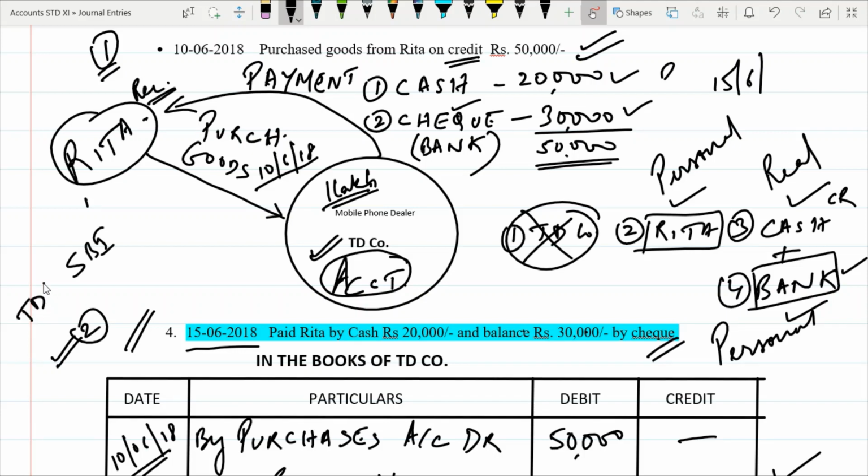From our bank account, money is going to Rita. Debit the receiver, credit the giver. Our bank account is the giver of the money, and therefore bank account will be credit. So there are three accounts: Rita, cash, and bank.